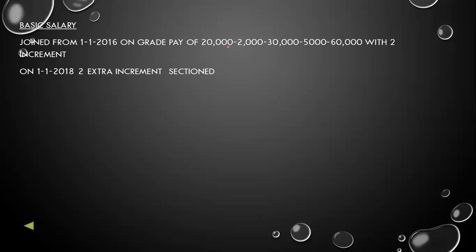This grade pay is saying that first, while joining the company, her salary is 20,000 per month. She will get an increment every year of rupees 2,000 until her salary becomes 30,000.